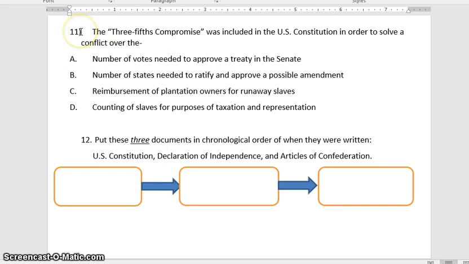Number 11. The Three-Fifths Compromise was included in the U.S. Constitution in order to solve a conflict over the what? What was the Three-Fifths Compromise dealing with? It is not A. B. Number of states needed to ratify and approve a possible amendment. C. Reimbursement of plantation owners for runaway slaves. D. Counting of slaves for purposes of taxation and representation. What was the Three-Fifths Compromise?